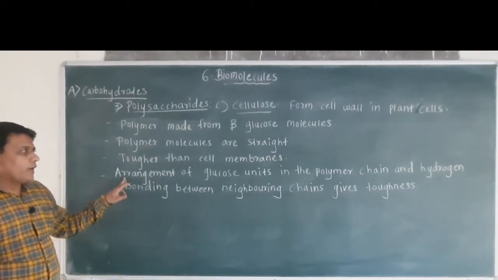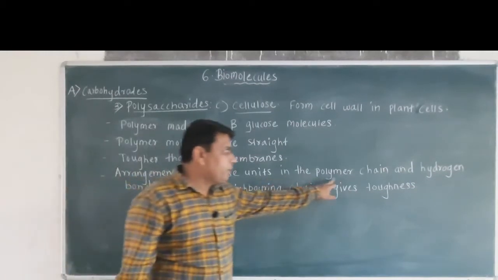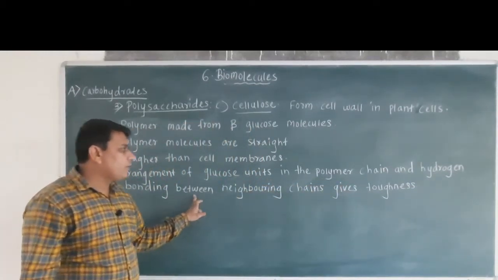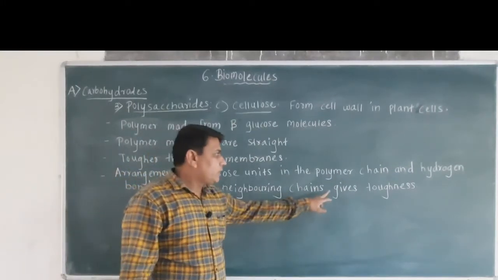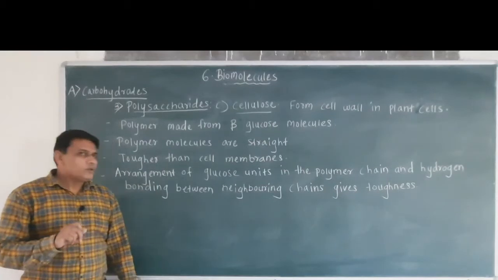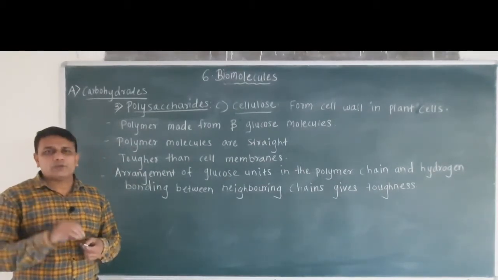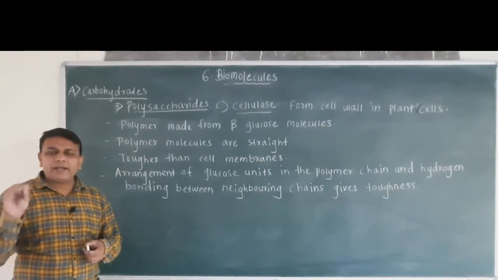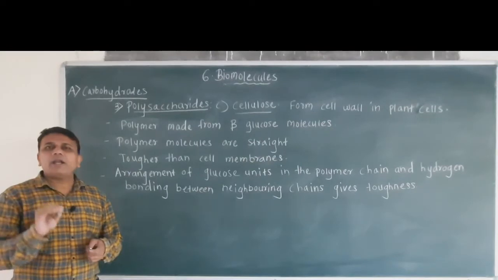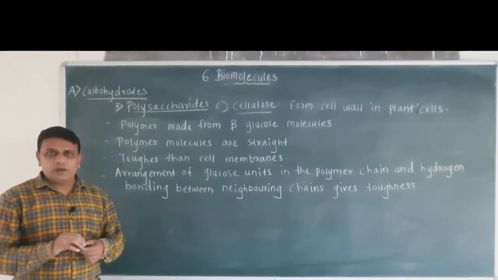The arrangement of glucose units in the polymer chain and hydrogen bonding between the neighboring chains give toughness to the cellulose. So, cellulose is an important constituent of the plant cell wall, and it gives rigidness or toughness to it.